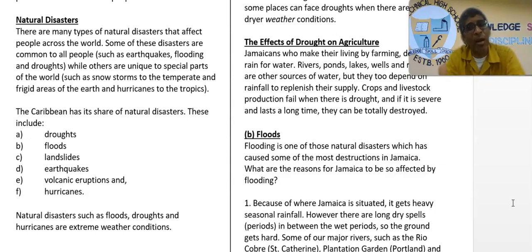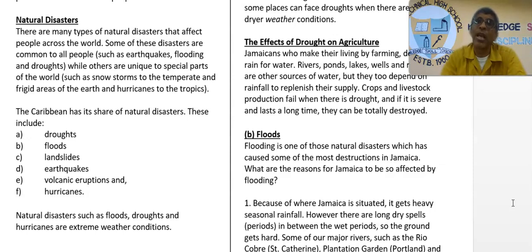It won't impact Bahamas or Turks and Caicos Islands because those places are flat. They don't have any hills, they don't have any mountains, so you don't have landslides taking place there. All right. But they are subjected to flooding. The entire Caribbean is subjected to flooding. The entire Caribbean is subjected to drought. The entire Caribbean is subjected to earthquake. The entire Caribbean is subjected to hurricanes. All right. Volcanic eruptions only impact the Lesser Antilles.